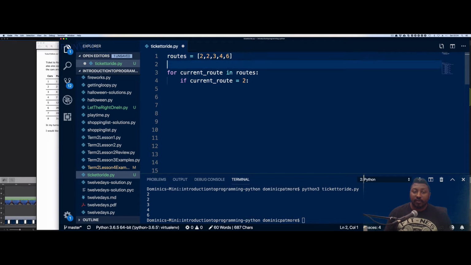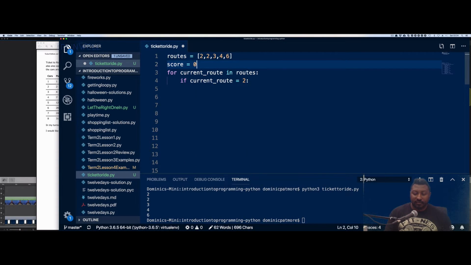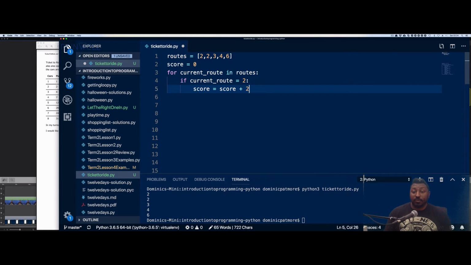So now, hopefully, this will start making you think about, well, I probably need another way to hold the score. So now I'm going to go back up here and create another score variable, set it to 0. Okay. And what I'm going to do now is add that current score to the total score. So whatever the current score is, I'm going to add 2 points to it. Okay. So now that takes care of 2.